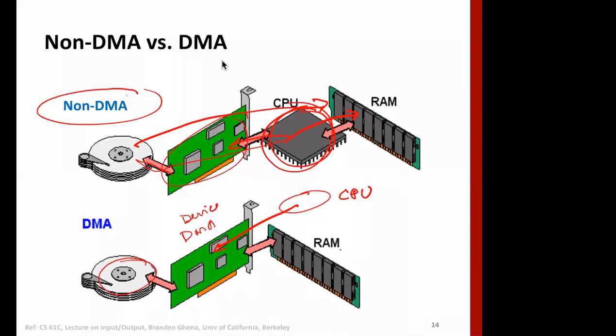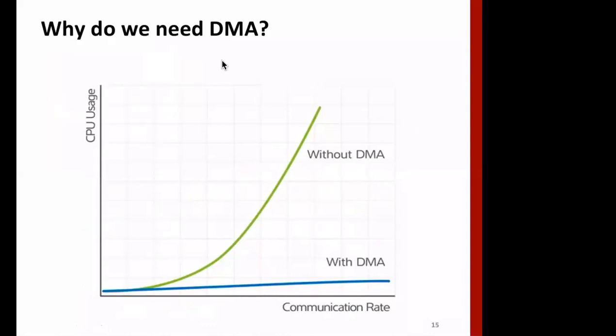Then the CPU doesn't come into the picture, and this controller takes care of the transfer. When the work is done, it will inform the CPU that the work is done. Any question up to this point? No, sir. All right.